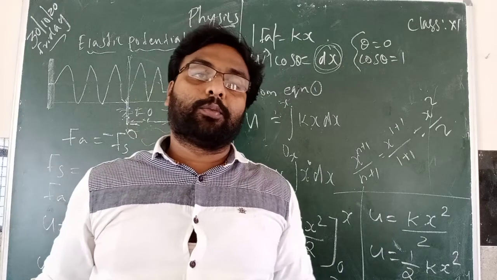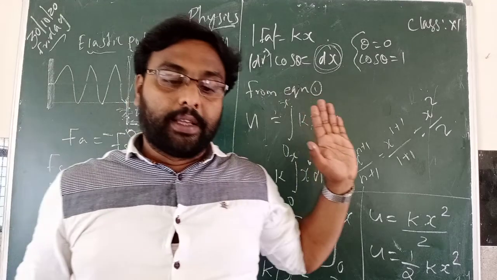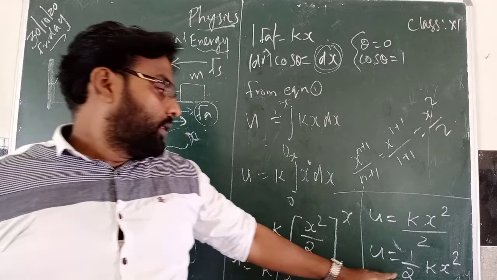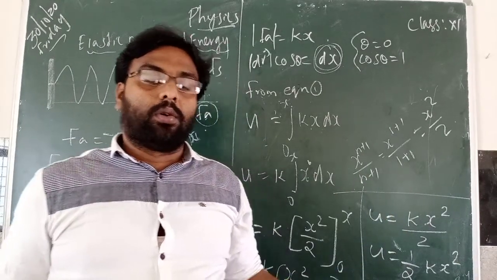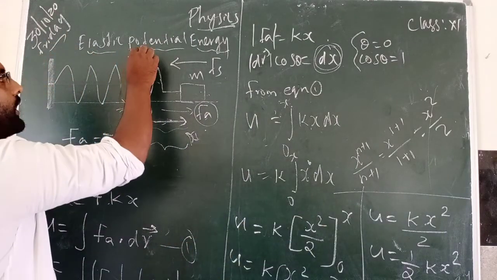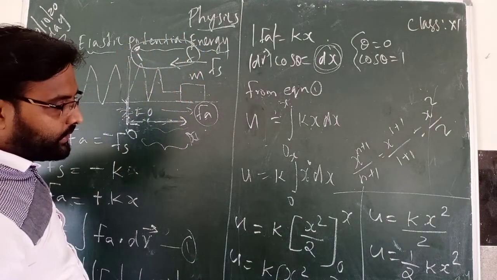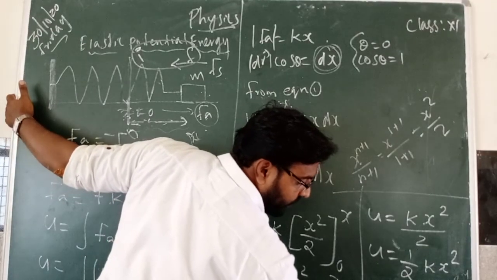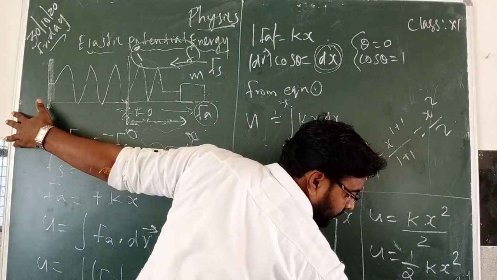This is the derivation for elastic potential energy. If the equilibrium position is 0 and the potential energy is 0, we can use this 1 by 2 kx square. Suppose potential energy is not 0, and the displacement is from some initial position to a final position. Then you can use the same formula from x initial to x final.